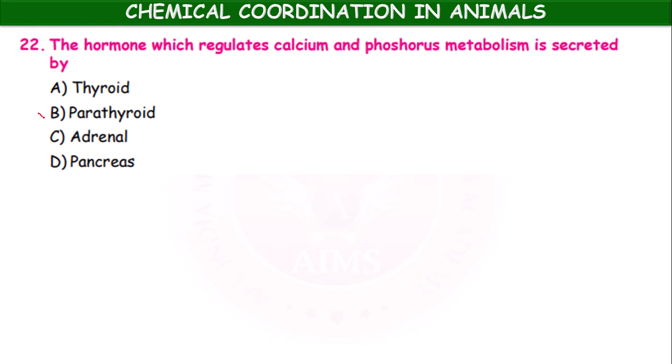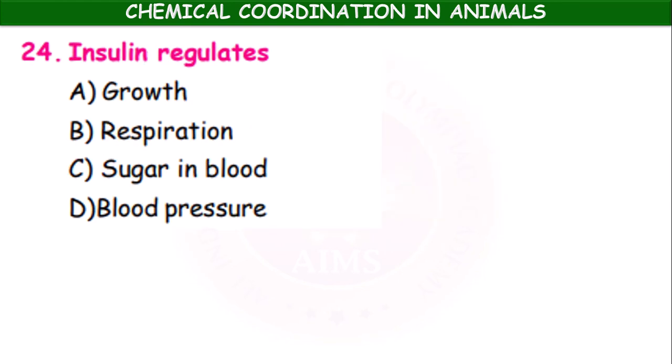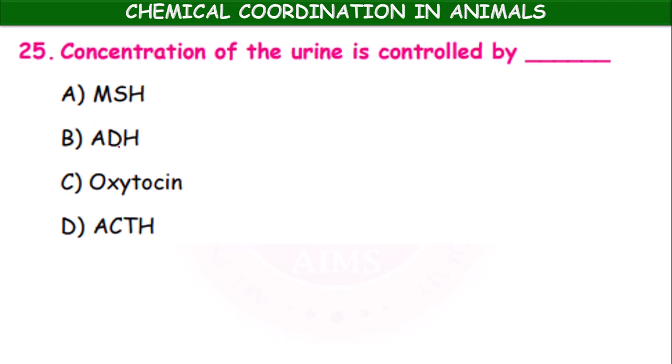It is the parathyroid. Which is not under the control of pituitary: adrenal cortex, thyroid, adrenal medulla, testis? Adrenal medulla. Insulin regulates growth, respiration, sugar in blood, blood pressure. Sugar in blood.